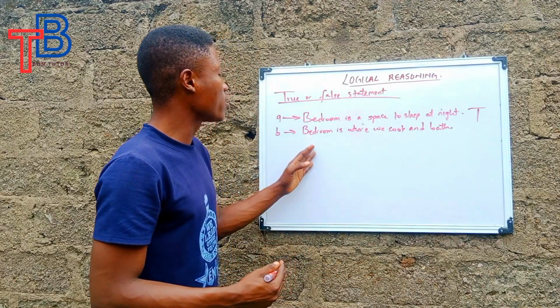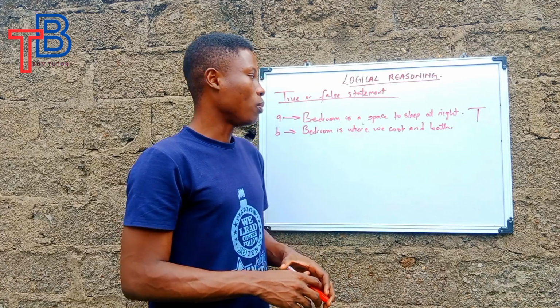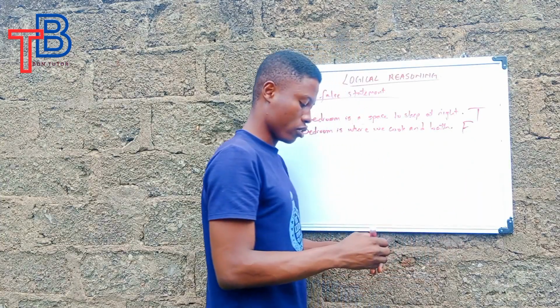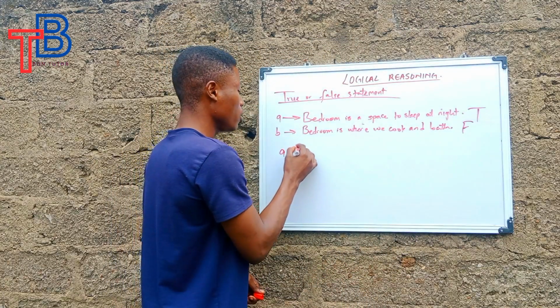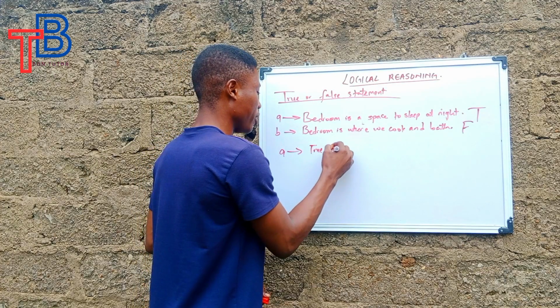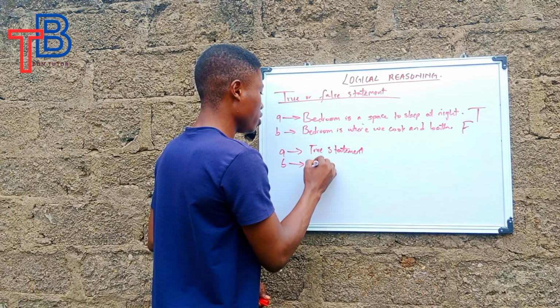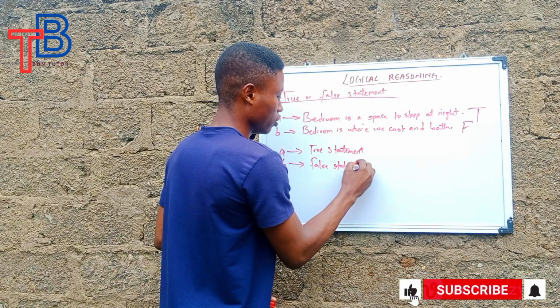Whereas the other one says bedroom is where we cook and bath. Automatically, we can see that this statement is false, which means the first statement A is a true statement and statement B is a false statement.